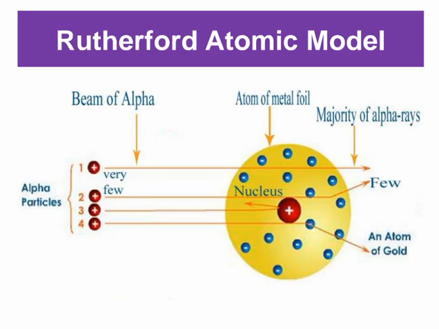Rutherford atomic model. Based on observation and conclusion, Rutherford proposed the atomic structure of elements. According to the Rutherford atomic model, first, the positively charged particles and most of the mass of an atom were concentrated in an extremely small volume. He called this region of the atom the nucleus.